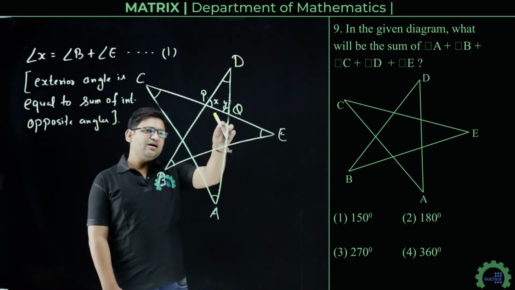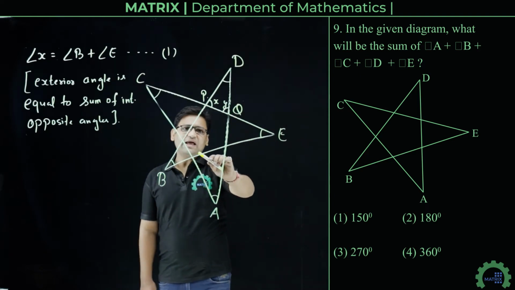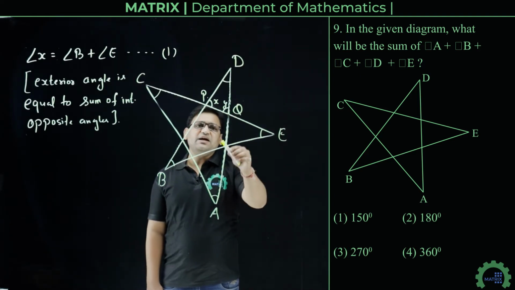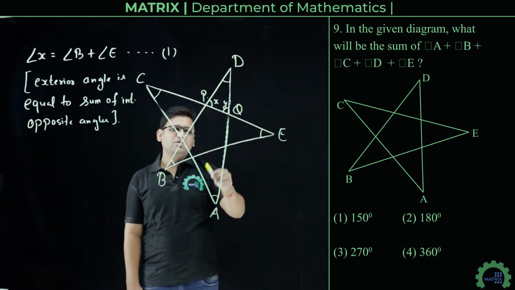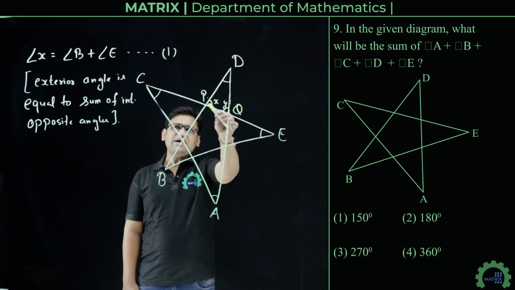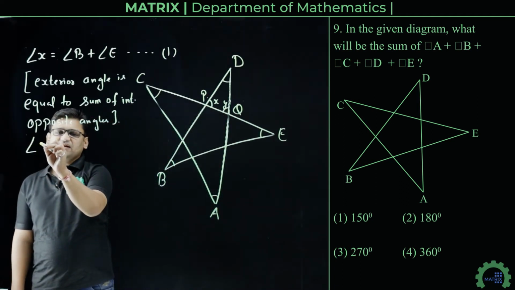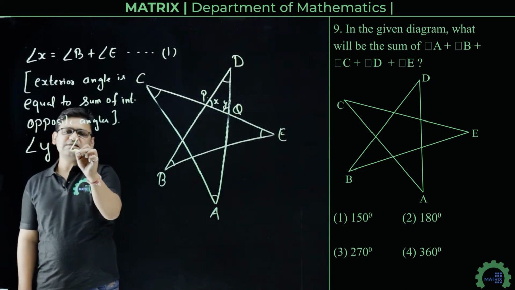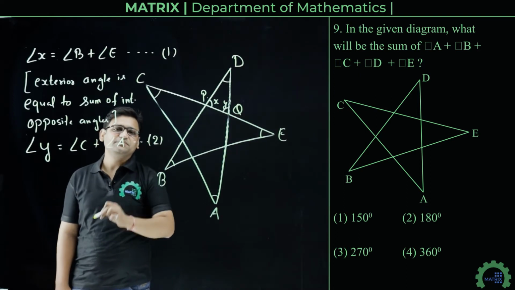Similarly, angle Y is the exterior angle of triangle CAQ. So we can write angle Y is equal to angle C plus angle A. This is equation number 2.